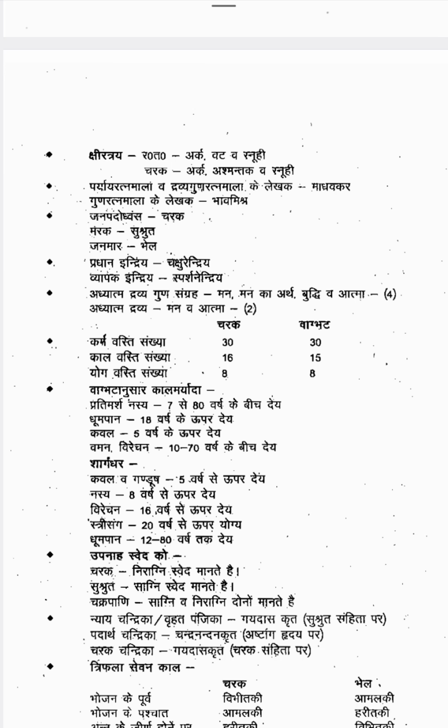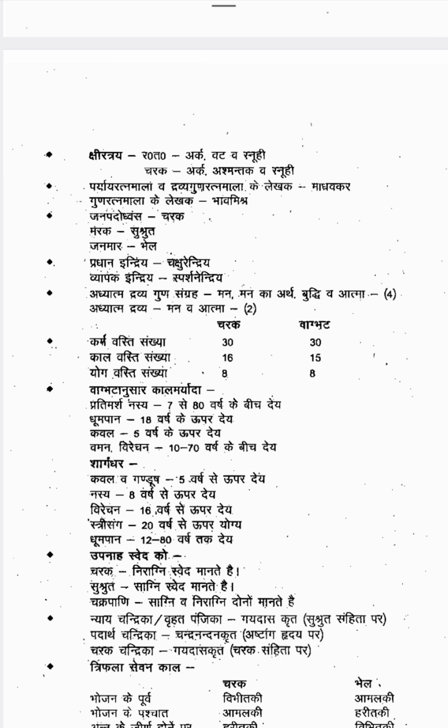Then Dhumapana, from 18 years onwards only we can start. Kabala we can start from 5 years onwards. Then Vamana and Virechana are indicated from 10 to 70 years. So these are the time periods where we have to do the Shodhana therapies.